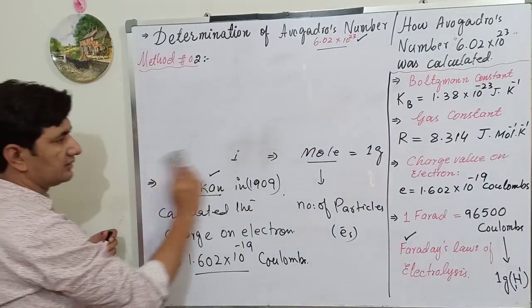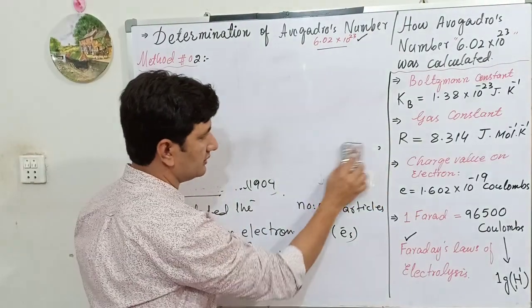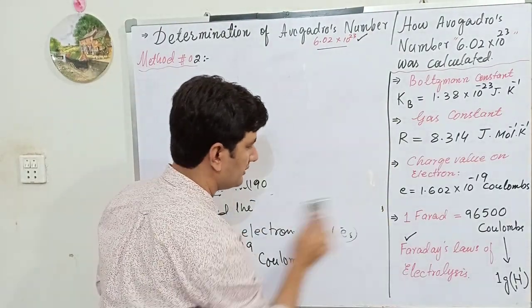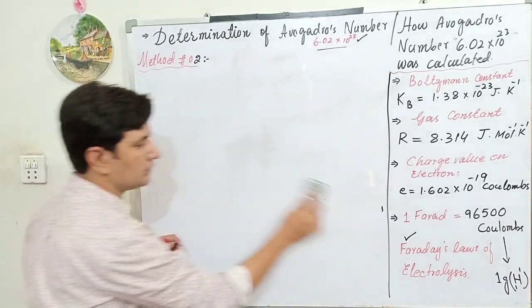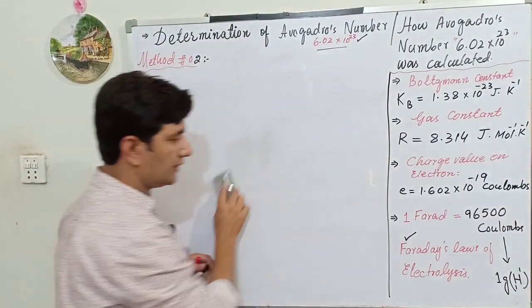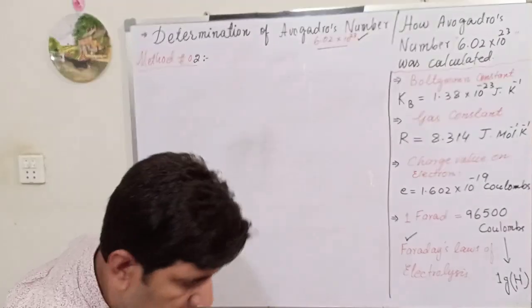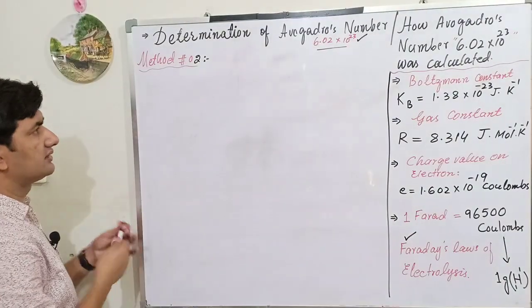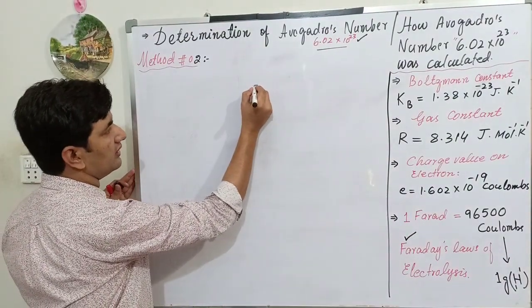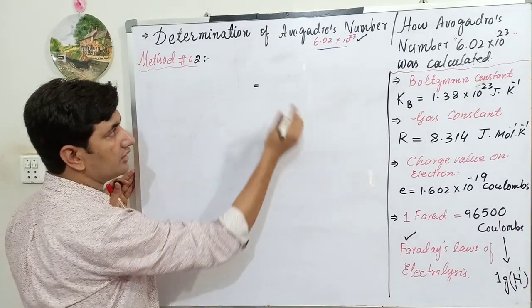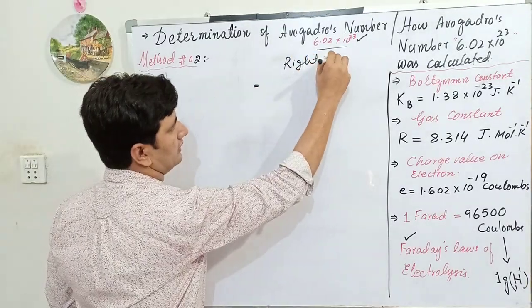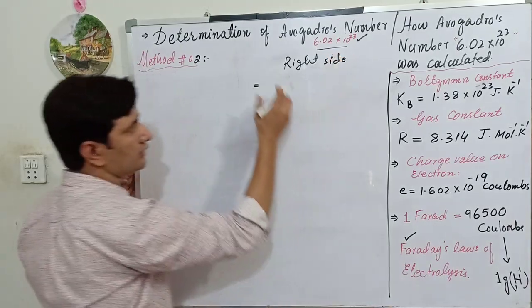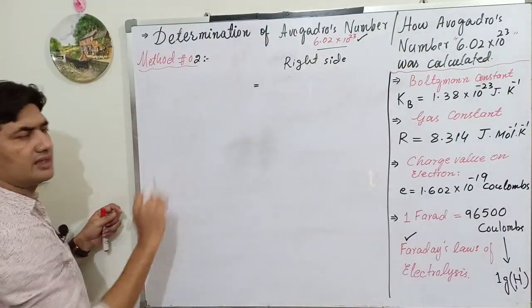One thing which is very important to discuss here is known and unknown values. If we want to calculate the number of particles, the number of electrons, the value to be calculated should be placed on the right side. And here is a trick, a technique to calculate the number of particles, electrons.